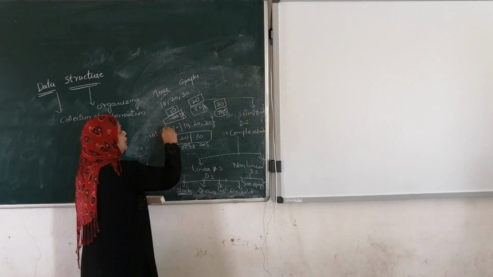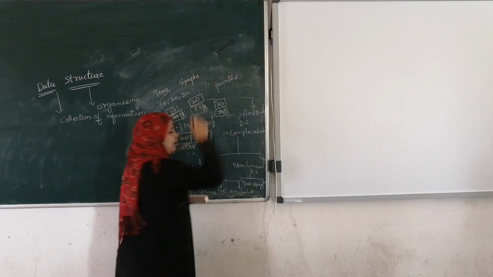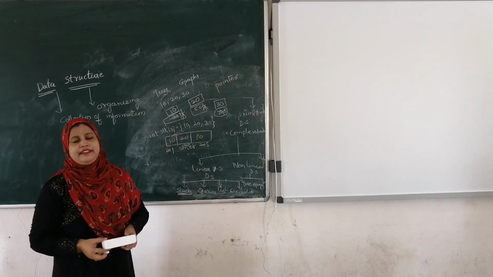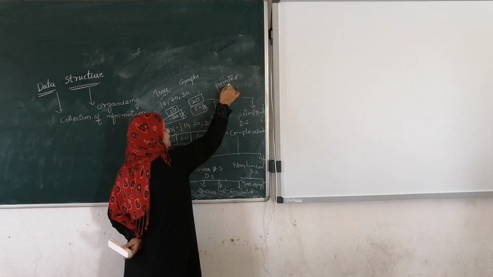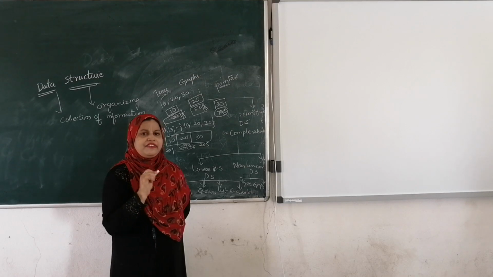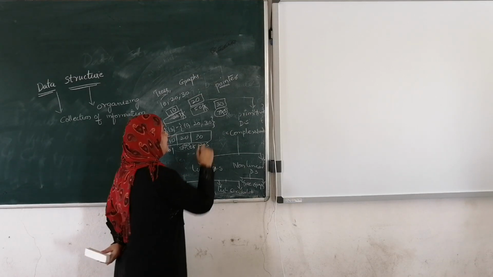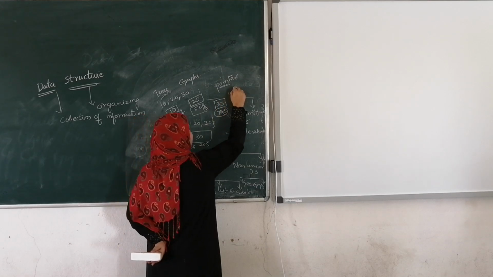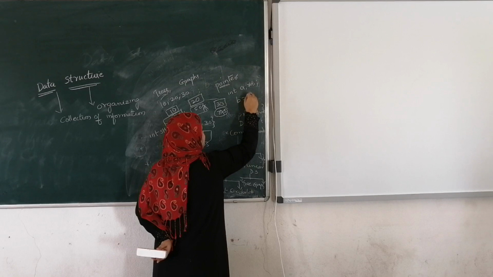In this case, we are going to use the concept of pointer. What do you mean by pointer? Pointer is a variable which is used to store the address of another variable. For example, int a, *b; b = &a.